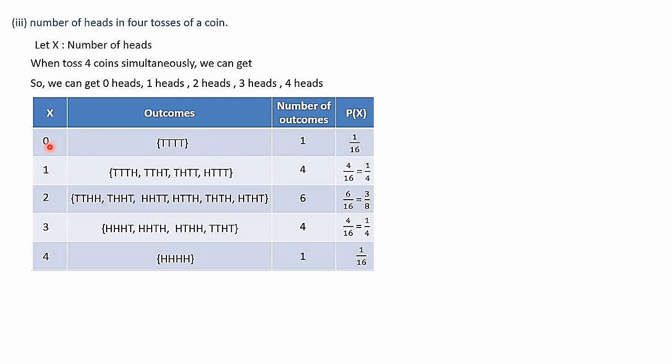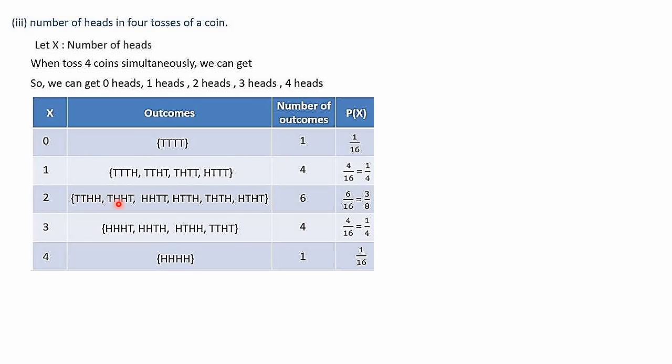Then when x is equal to 0, there are total 16 elements in the sample space, because we are throwing 4 coins, or 4 tosses of a coin. Means 2 power 4. 2 power 4 is 16. So there are 16 elements in the sample space. Actually, we need only the number of elements in the sample space for writing the probability. So number of outcomes we get only 1. So the required probability is 1 out of 16 elements. And here total number of outcomes, 1, 2, 3, 4 outcomes are there. So the probability is 4 divided by 16. When we cancel 4, we will get 1 by 4.